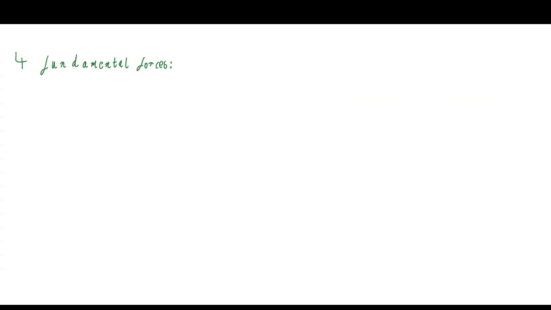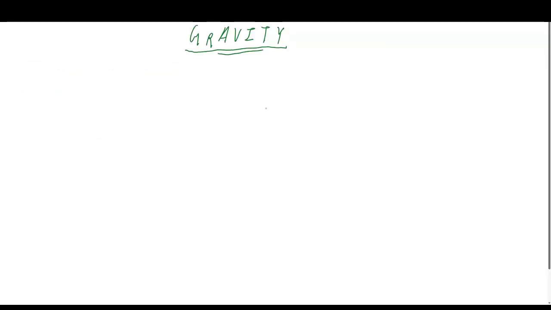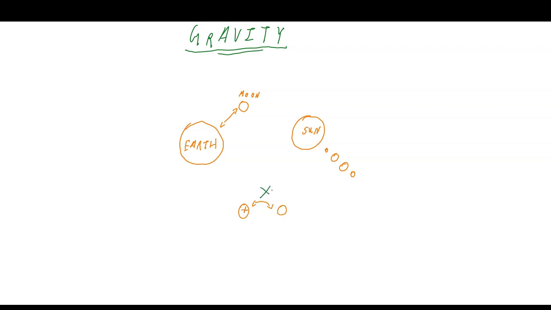There are four fundamental forces that govern how the universe works. These are gravity, electromagnetism, the strong nuclear force, and the weak nuclear force. The first force, gravity, is something we have all heard about. It describes how massive objects attract more mass towards themselves. This is how the moon stays in place around the Earth, or how the planets orbit the sun. However, smaller particles, due to their mass, are unaffected by gravity.